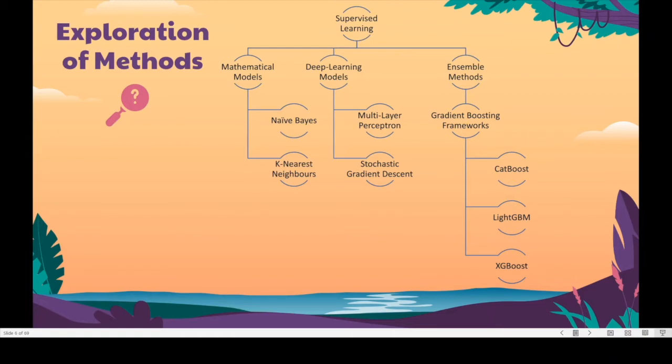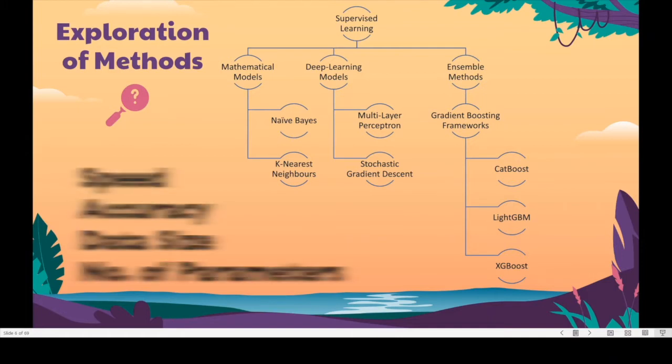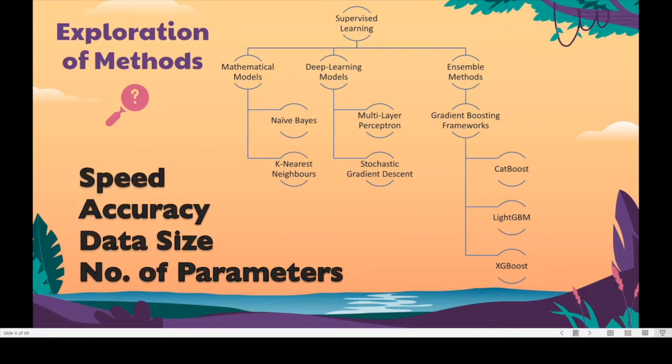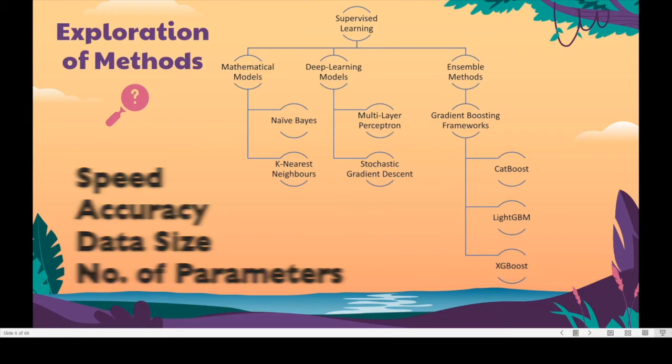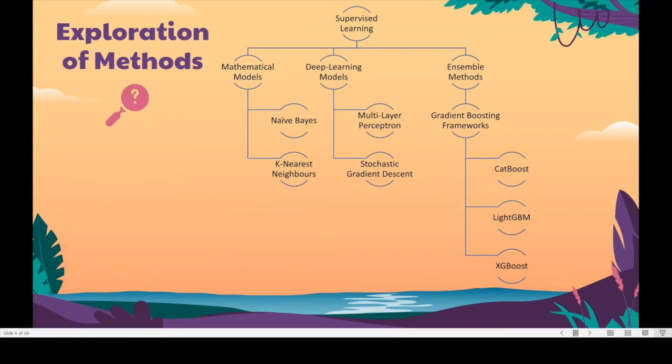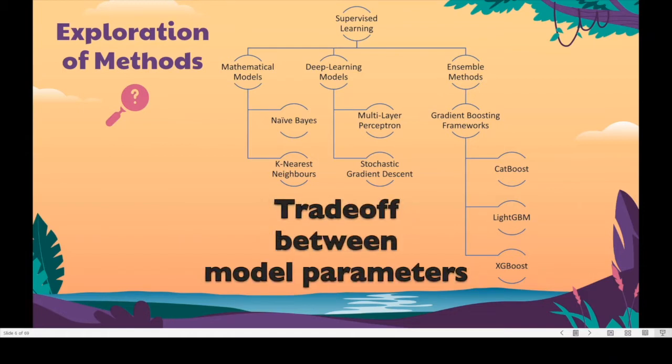Our decision making for selecting which models to experiment with included brainstorming different criteria to place importance on. The criteria we examined were speed, accuracy, being able to handle large data, and how many parameters we are able to manipulate. Usually, the case for this was that if we place more emphasis on one particular criterion, some other criterion would be traded off. Hence, it was vital to find a balance between all of them.